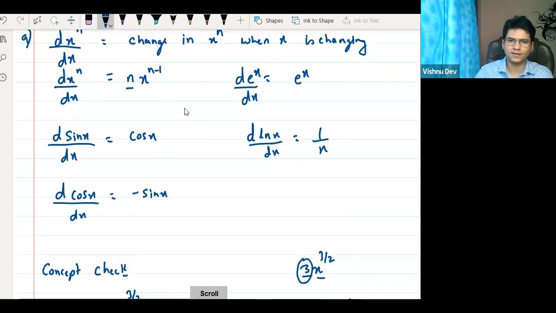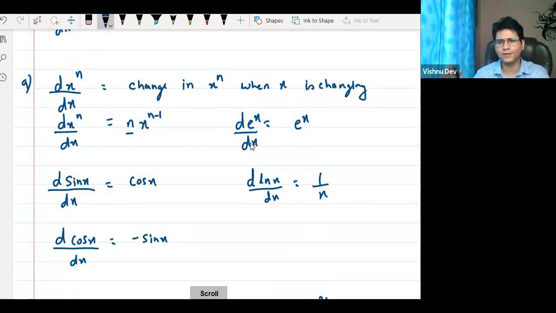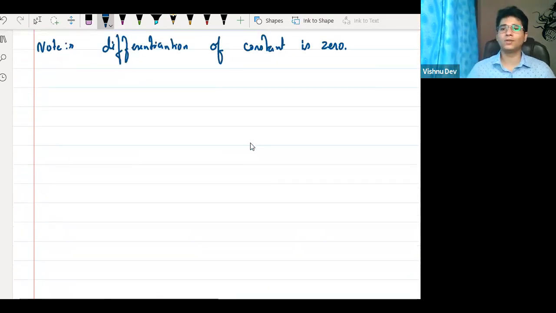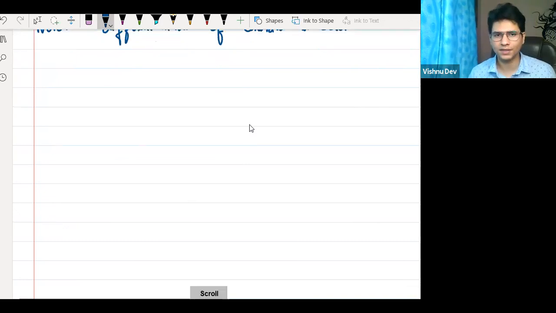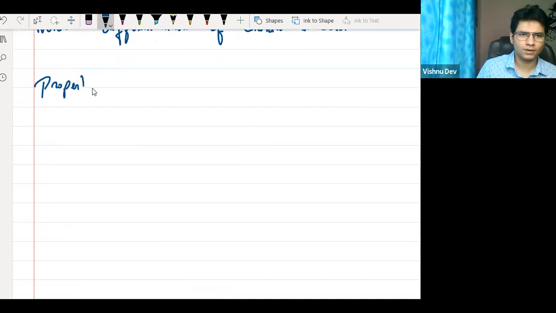Okay, so I hope all of you remember these formulas. ये formulas, basic 5 formulas. We'll be using only these 5 formulas for today. ठीक है? Right? Okay. So today we are going to talk about the properties of differentiation. So let us start.